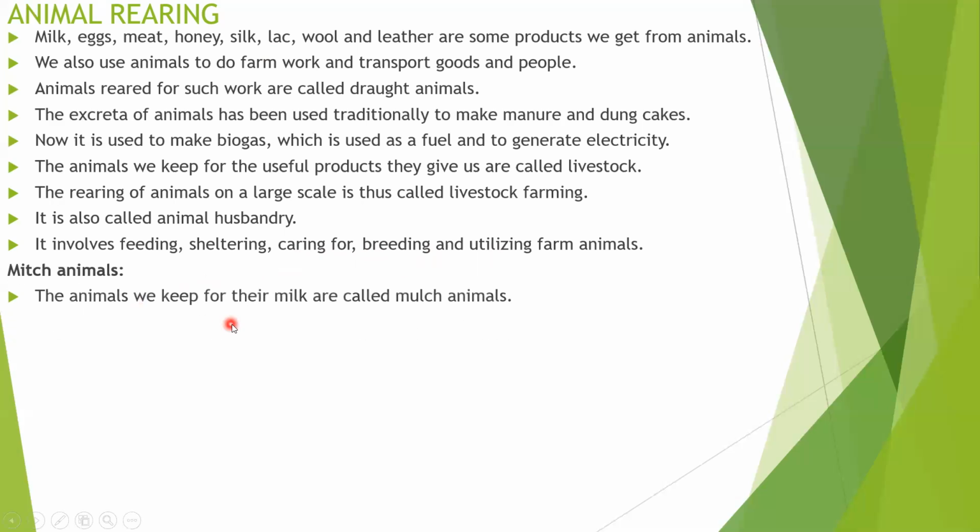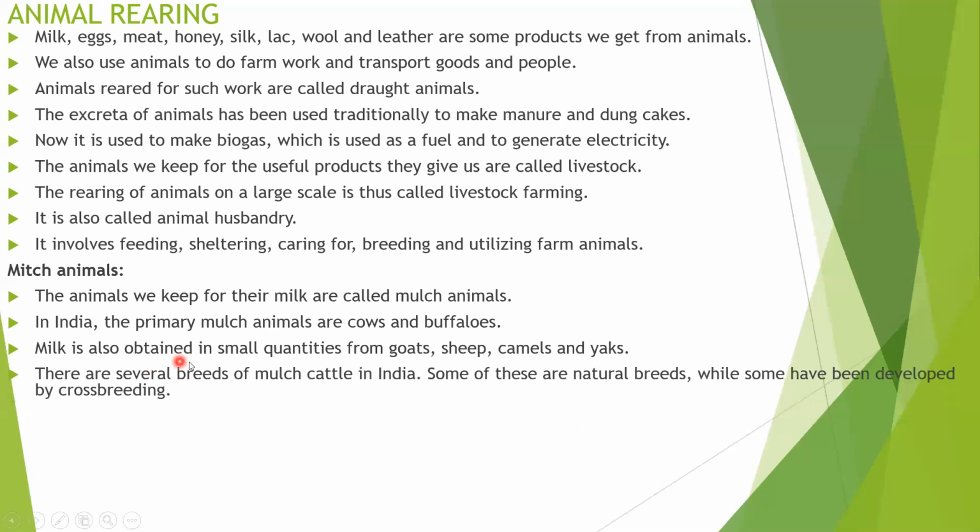The animals we keep for their milk are called milch animals. Milch, or milk-yielding animals, are called milch animals. In India, the primary milch animals are cows and buffaloes. Cows and buffaloes are very high producers of milk and are used for milk purposes. Milk is also obtained in small quantities from goat, sheep, camel, and yak.